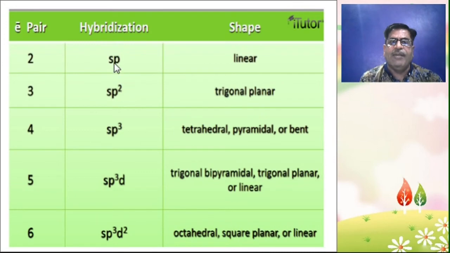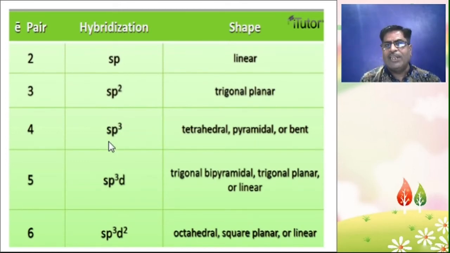In sp2 hybridization, the shape of any molecule which consists of sp2 hybridization is trigonal planar. The shape, or geometry, of sp2 hybrid orbitals is trigonal planar. So in sp2 hybridization, there are 3 electron pairs.